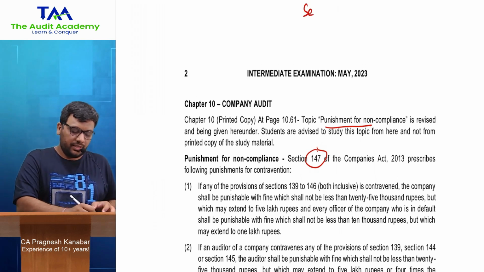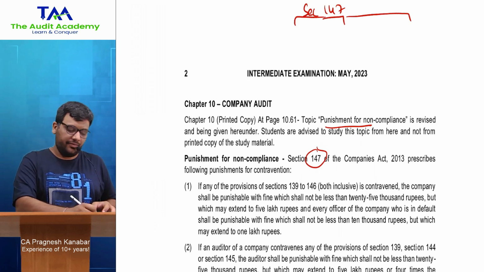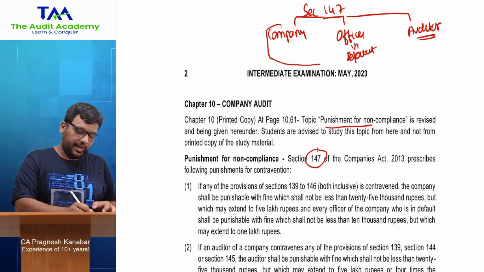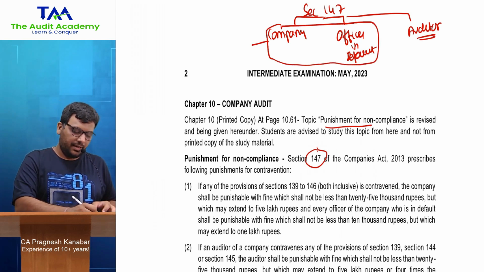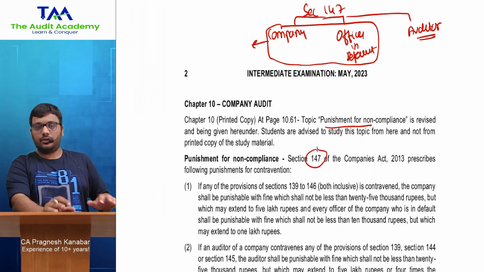So the punishment in section 147, they have prescribed it separately for the company, then for the officer in default, and then for the auditor, all right. So for company and officer in default, they have given it here in section 147 subsection 1. Sorry, there was some disturbance.